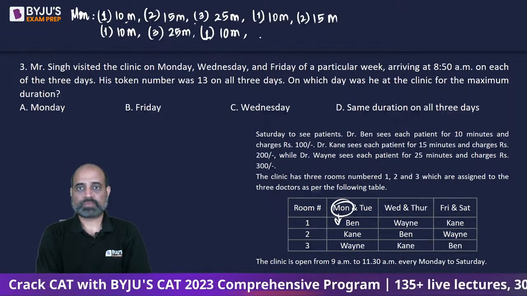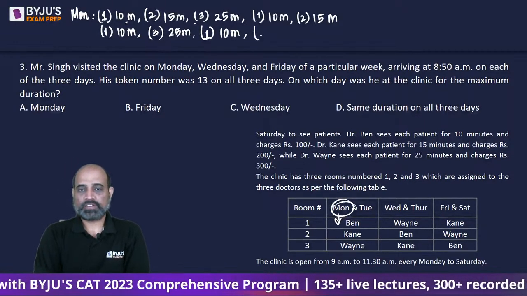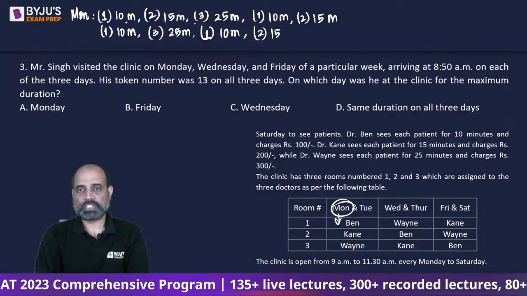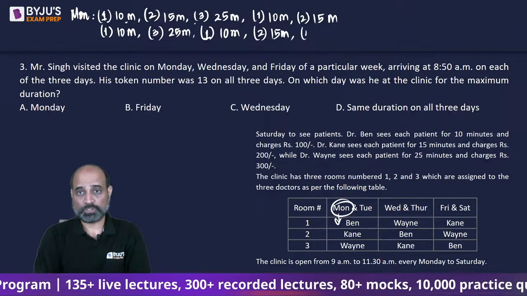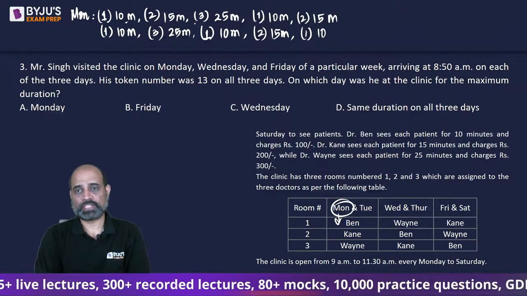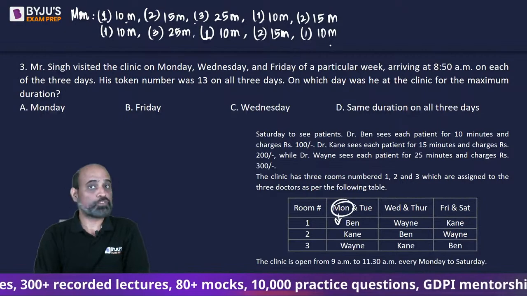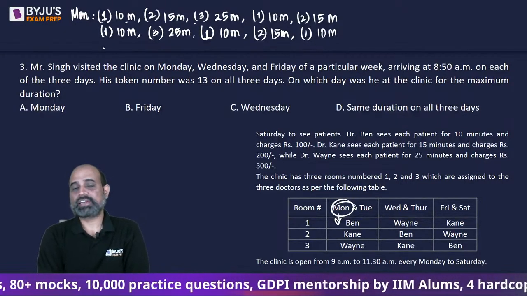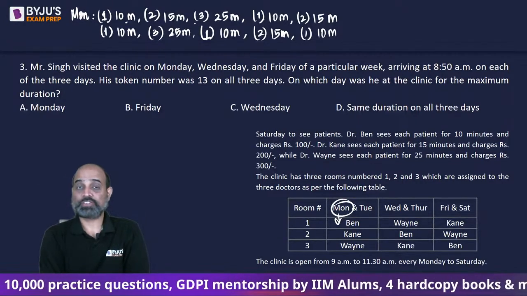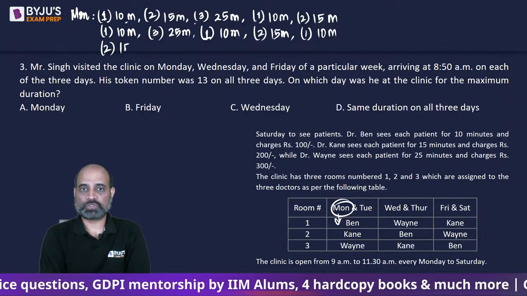Next. Patient number 9 will enter room number 2. He is going to be there for 15 minutes. Patient number 10 is going to enter room number 1. He is going to be there for 10 minutes. So at 10:40 patient number 10 enters. Patient number 11 is going to enter at 10:45, and 10:45 is room number 2, which is going to be vacant.